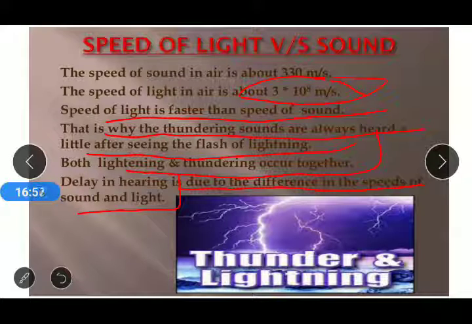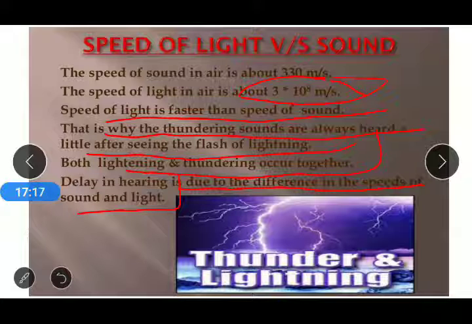There is a question always asked: why are we able to see the flash of light first and hear the sound later, especially in thunder and lightning? The answer is that there is a difference between the speed of light and the speed of sound.